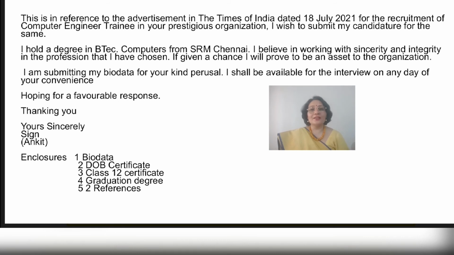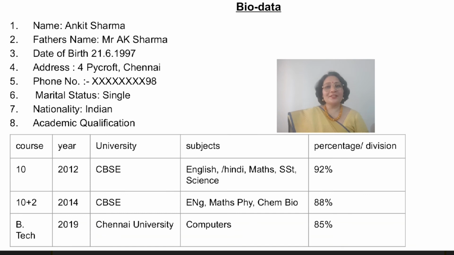As you will see, the language is pretty standard. Just minor changes here and there, and this covering letter can be used in almost any covering letter that you get in examination. Coming to the second part of this answer, that is your biodata. We mention the word biodata in the center of the page and underline it.